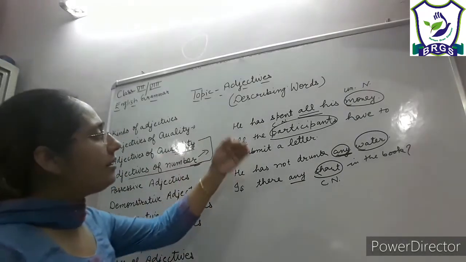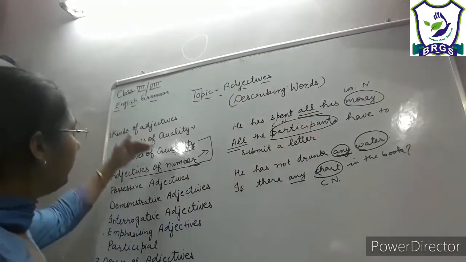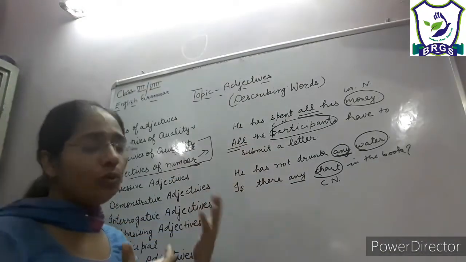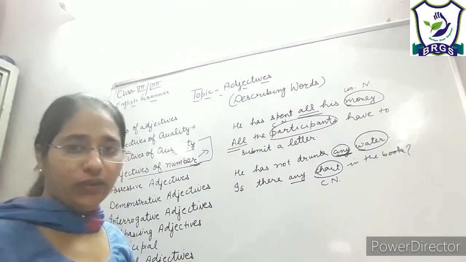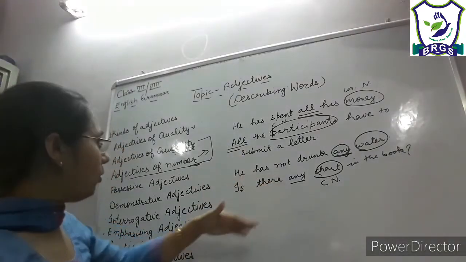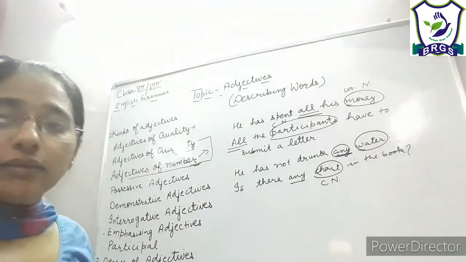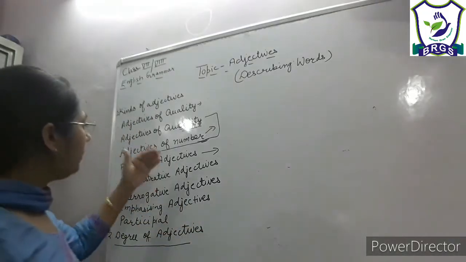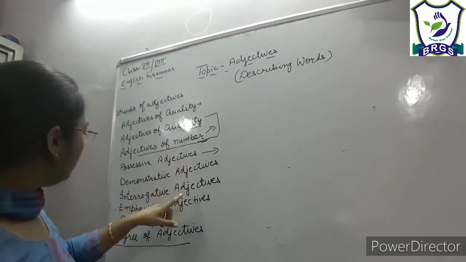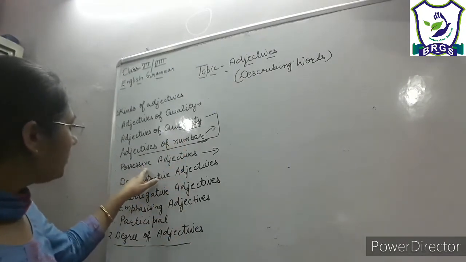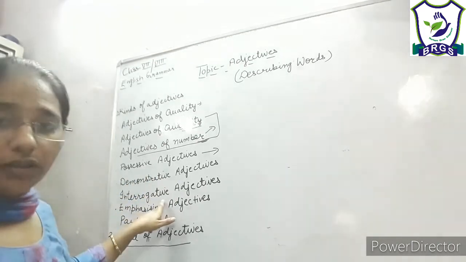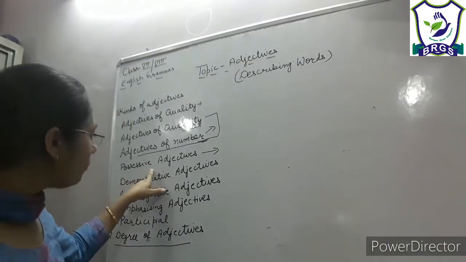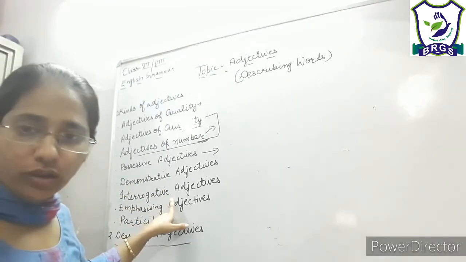So when they are describing an uncountable noun, they will be counted as adjectives of quantity. When they are used to add something or to tell something about a countable noun, then they will be used as adjectives of number, right? Now we will learn the next kinds together: possessive, demonstrative, interrogative. These three are kinds of pronoun also, right? We have learned the possessive pronouns, demonstrative pronouns and interrogative pronouns, right?